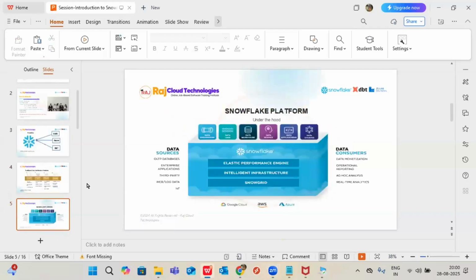Okay, this is the Snowflake platform. Different sources, maybe OLTP-based, enterprise applications, third party, web applications, or any data sharing, it will support, guys, but the option will be different. Many projects now come with the combination of any source plus any cloud provider plus Snowflake. That combination is also supported.